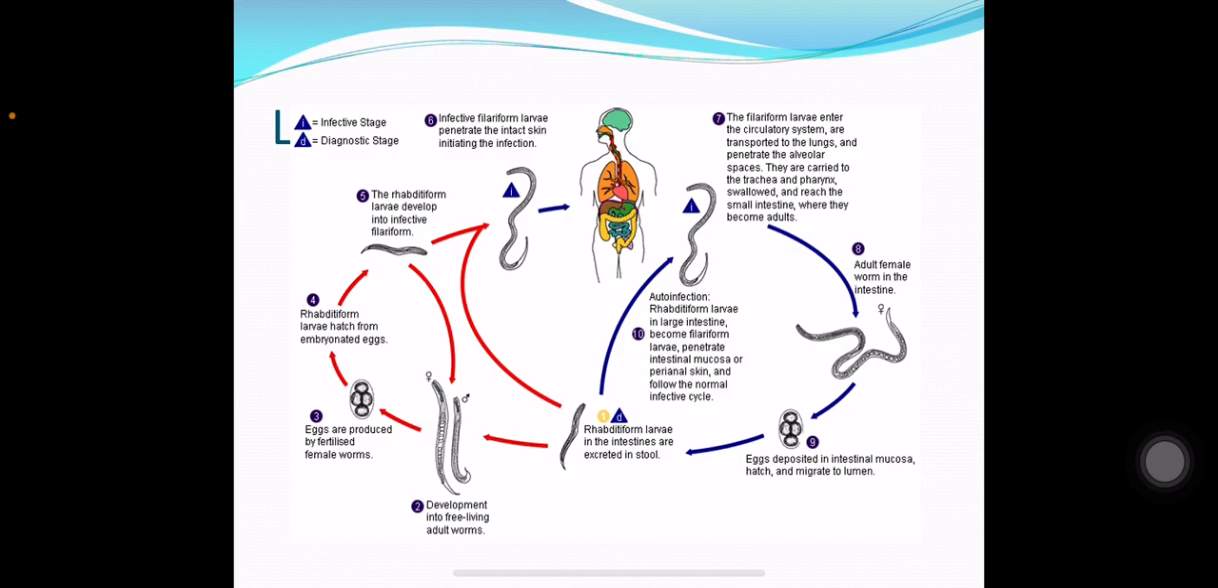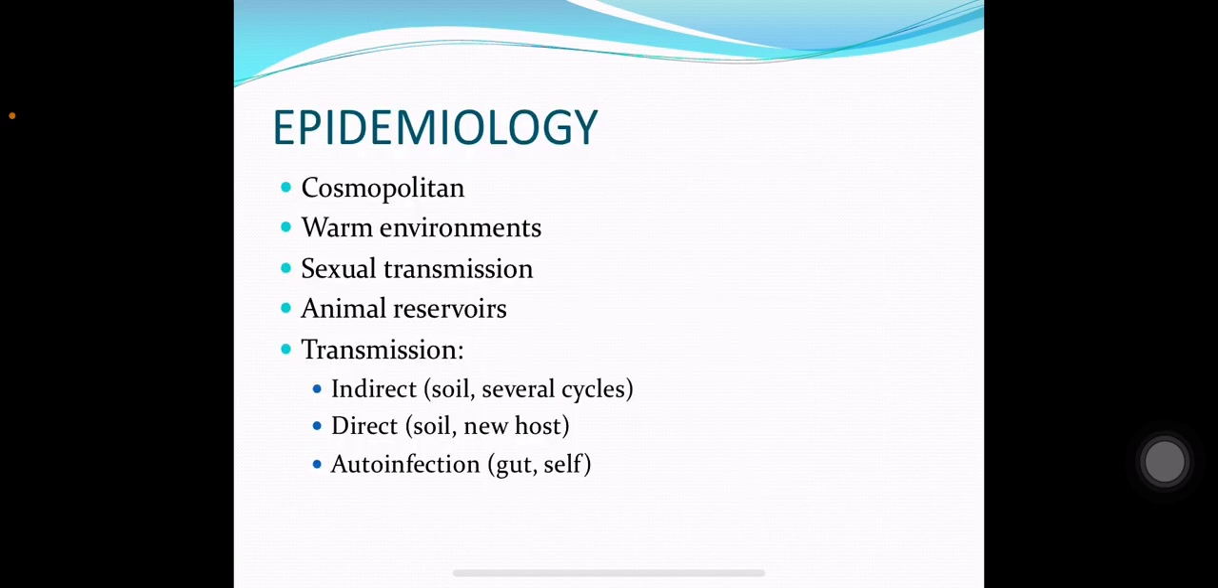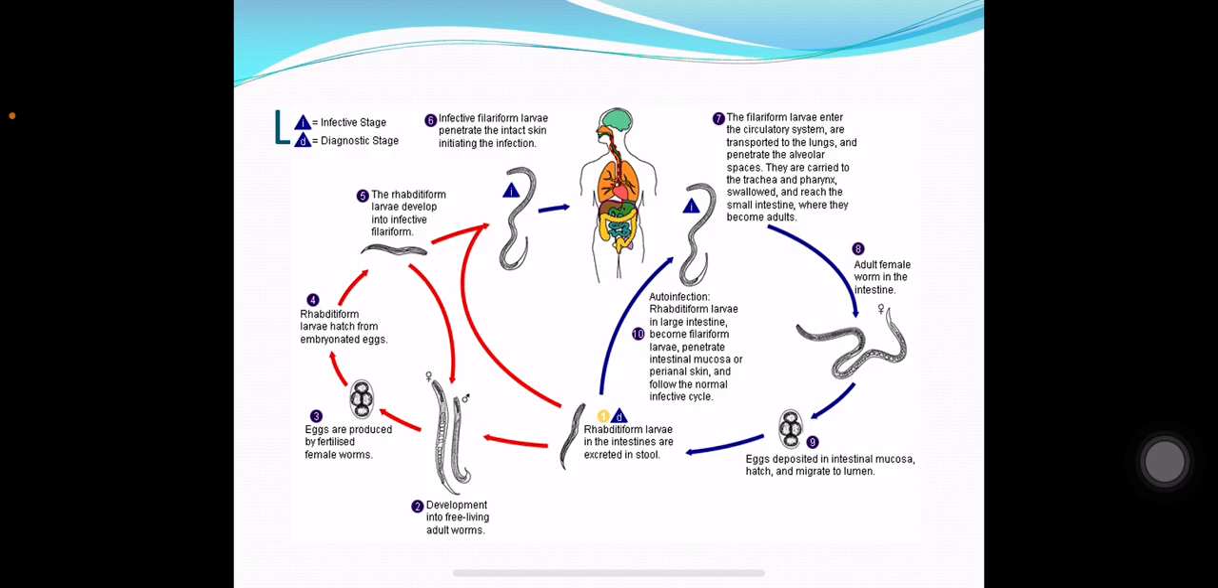The second possibility is that the Rhabditiform larva enter the soil, convert to Filariform larva, and the Filariform larva enter a new host. That is direct transmission. And the third one is indirect transmission, in which the Filariform larva will convert to adults and several cycles of the worm will take place in the soil, and after several cycles the Filariform larva will enter the new host. So all these three transmission routes, indirect, direct, and auto-infection, are shown in this figure.